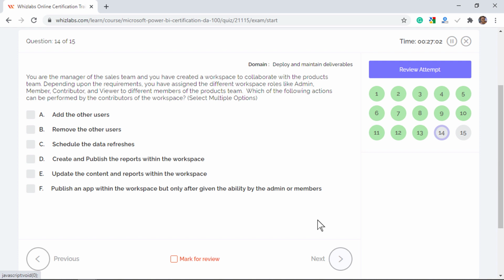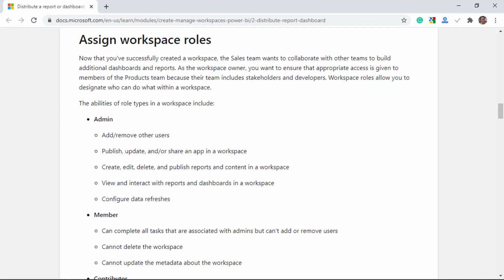You are manager of a sales team and have created a workspace to collaborate with the product team. Depending on the requirements, you have assigned different roles like admin, member, contributor, and viewer to the team members. Which of the following actions can be performed by the contributors of the workspace? Select multiple options. Well, what you can do within a workspace completely depends on the workspace role that you are assigned. Go through this page to learn and understand the abilities of each workspace role.